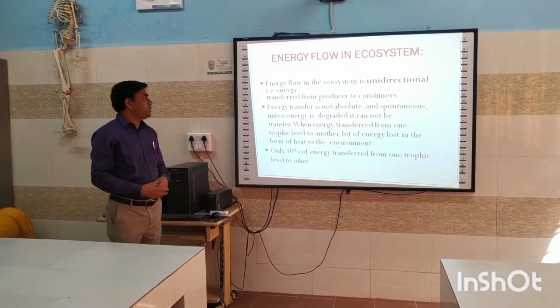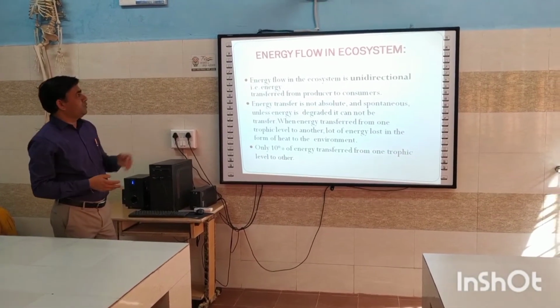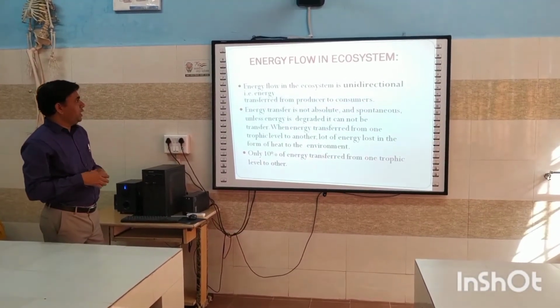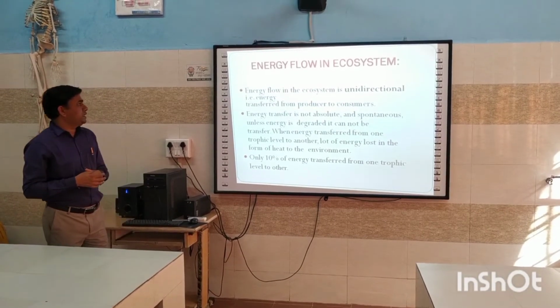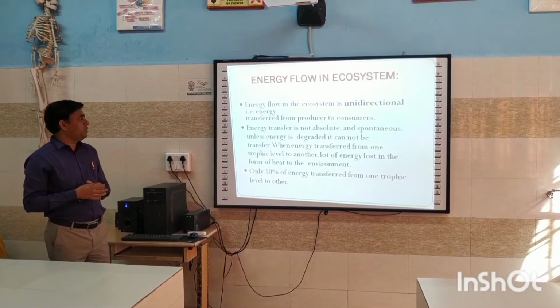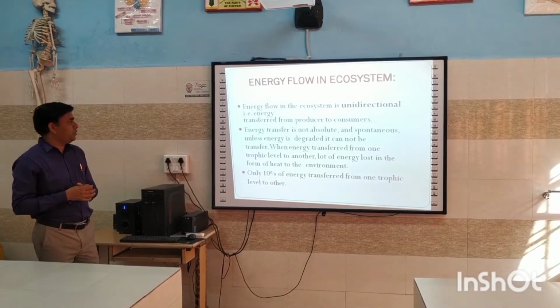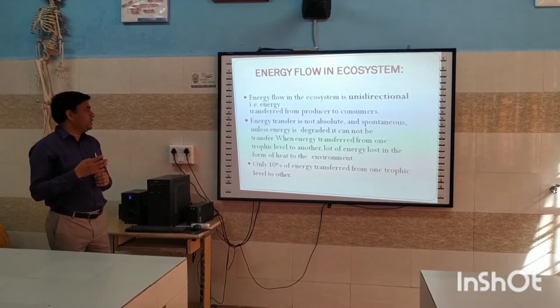Energy flow in the ecosystem is unidirectional, transferred from producer to consumer, and energy transfer is not absolute and spontaneous. Unless energy is degraded, it cannot be transferred. When energy is transferred from one trophic level to another, a lot of energy is lost in the form of heat to the environment.